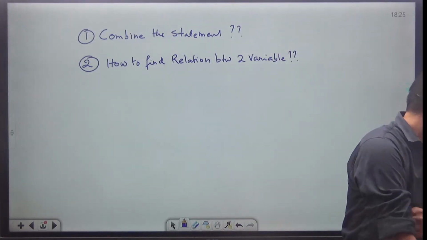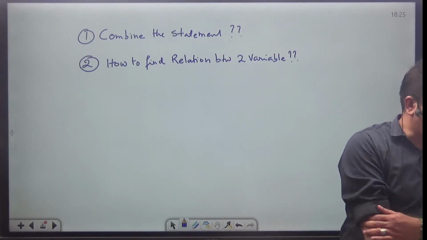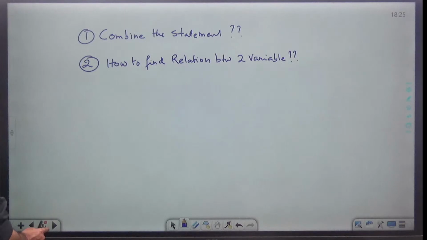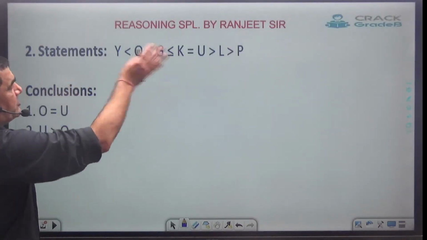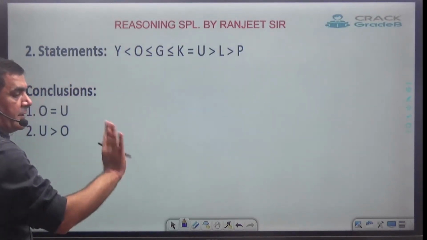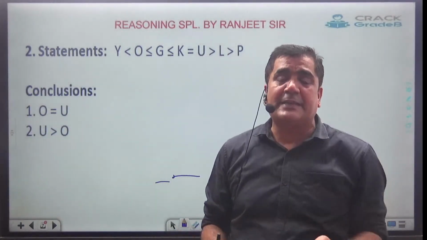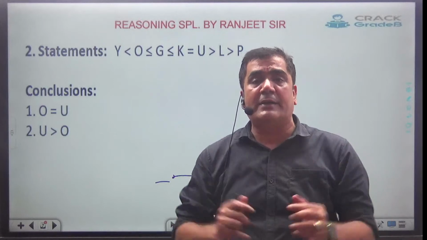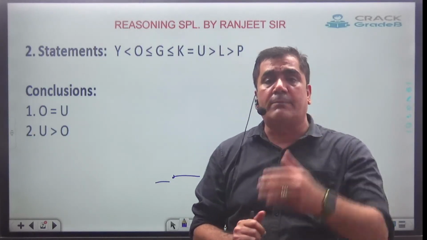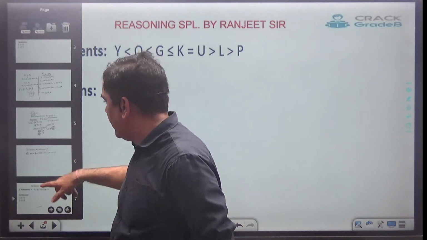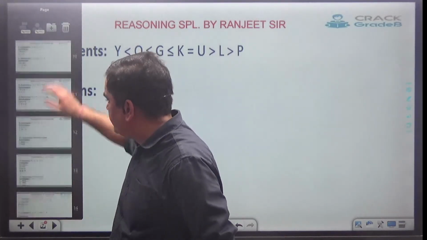Clear? Okay, let's see what sort of uncombined statement they will give. See, here they have given a combined statement, so here we simply have to find the relation. We will find the relation in today's class only, but before that, let's understand the concept when they will give an uncombined statement of basic type, how to combine the statement. For example, let's see this one.